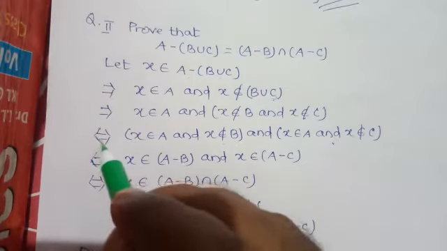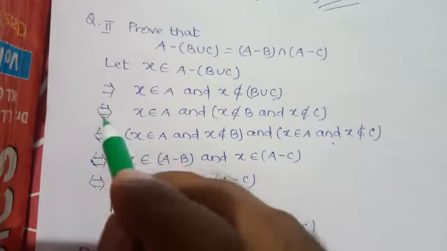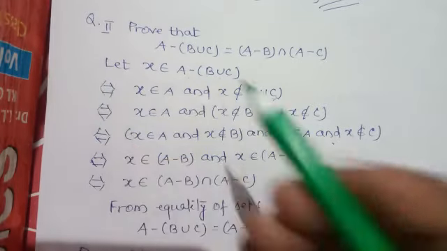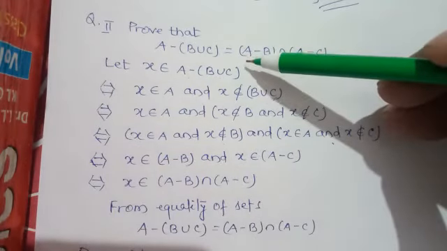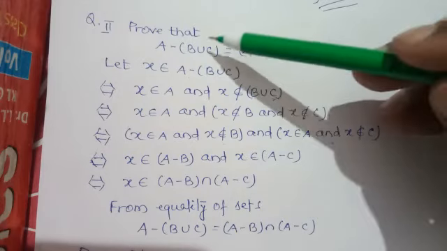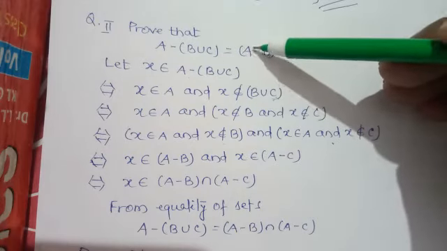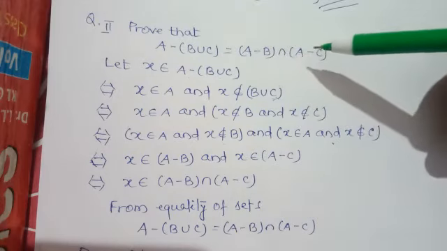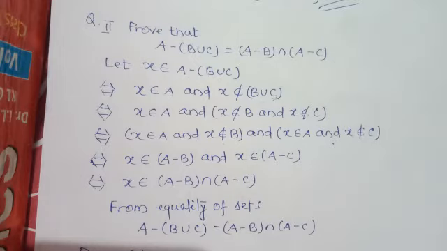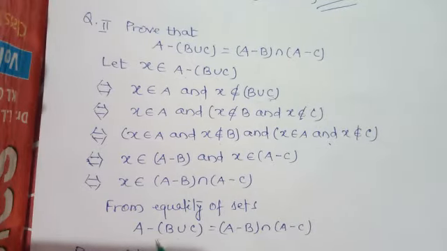We arrive at a conclusion that A minus (B union C) is equal to (A minus B) intersection (A minus C). From equality of sets we have A minus (B union C) is equal to (A minus B) intersection (A minus C).